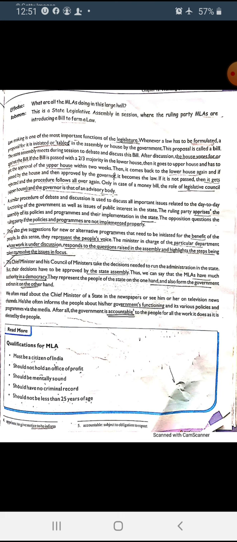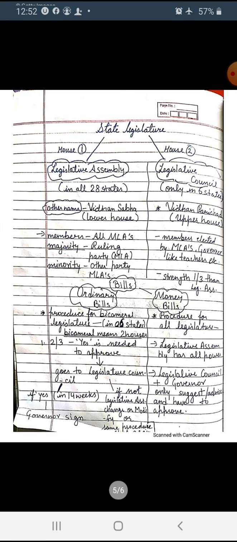What is the qualification of an MLA? First, must be a citizen of India. An MLA should be a citizen of India. Should not hold an office of profit, which means not have any government job. Should be mentally sound, mentally fit. Should have no criminal record. Should be not less than 25 years of age. So this is a flow chart which helps you.